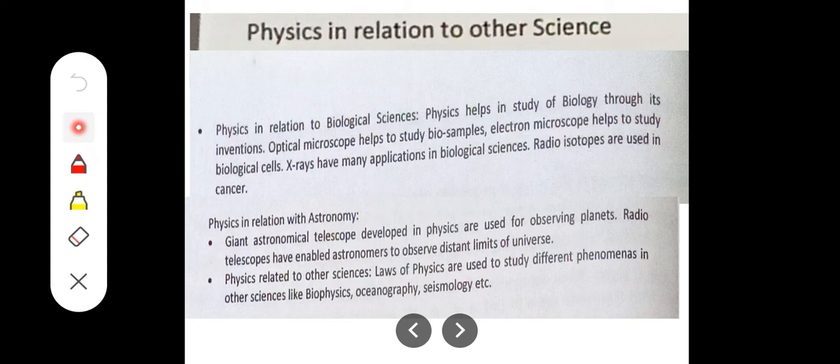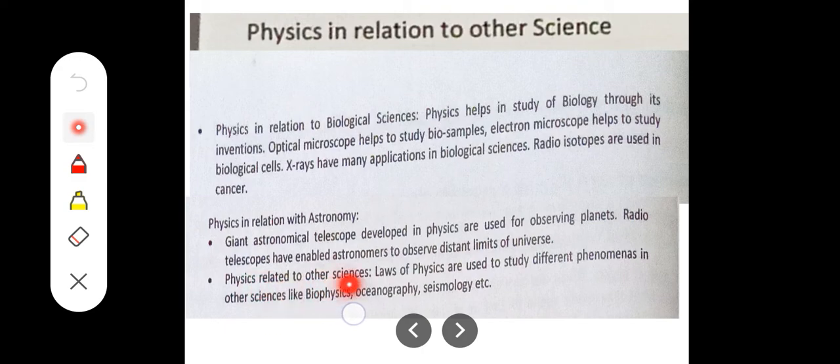Physics in relation with astronomy. See, another example: physics in relation with astronomy. How is it related to astronomy? Giant astronomical telescopes developed in physics are used for observing planets. Radio telescopes have enabled astronomers to observe distant limits of the universe.